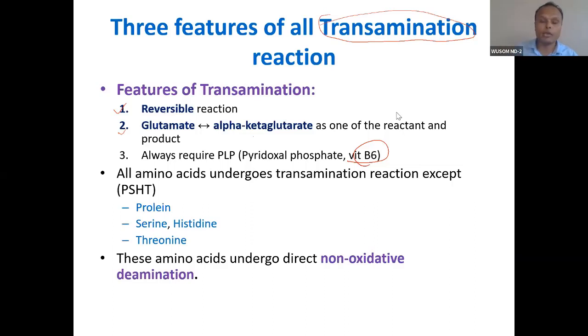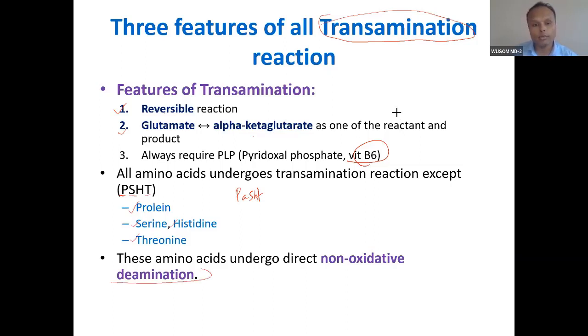And then there are a few amino acids which do not undergo transamination reaction. I told you almost all amino acids undergo transamination reaction. You can see 15-16 amino acids undergo it, except a few. You can remember this as PAST, and you can put in one H. P for proline, S for serine, H for histidine, and T for threonine. These amino acids actually undergo direct deamination.